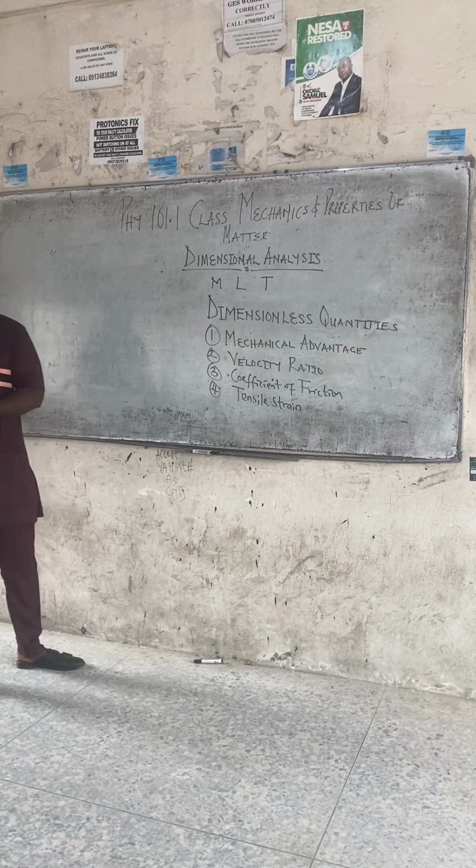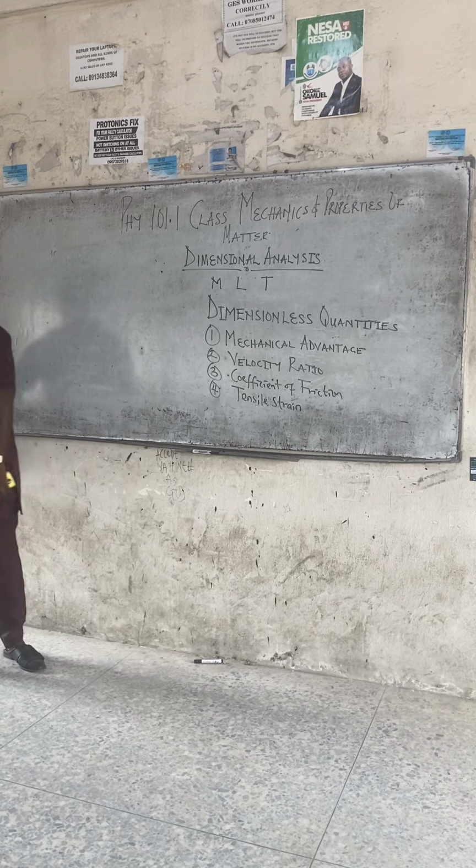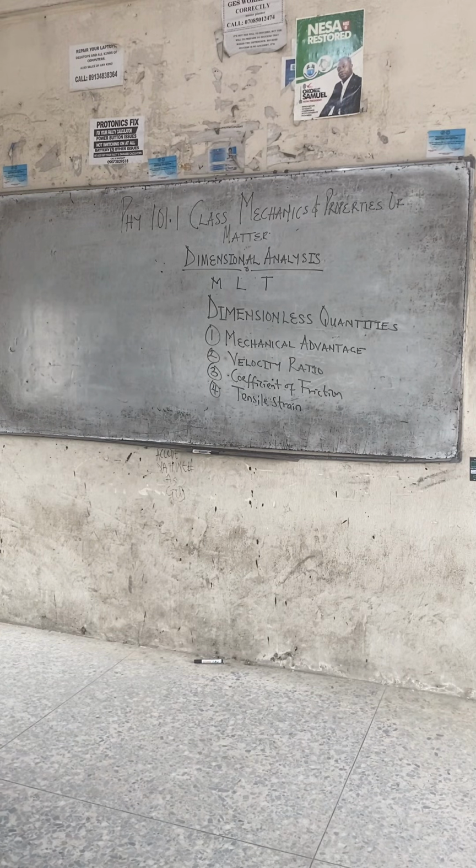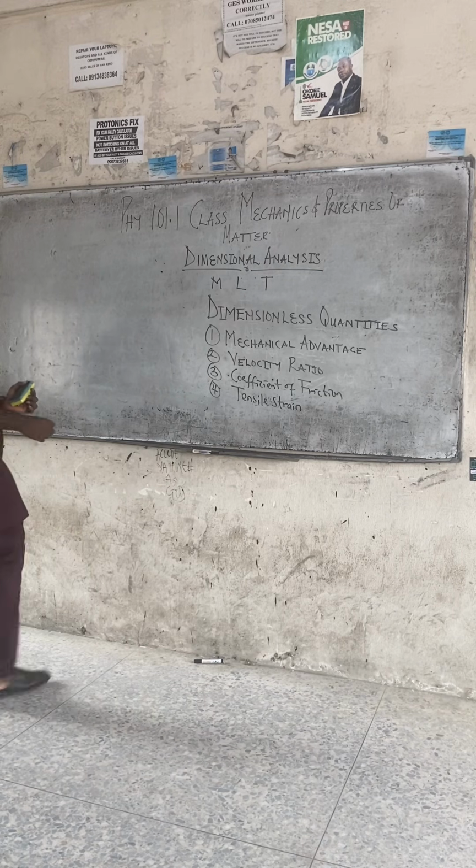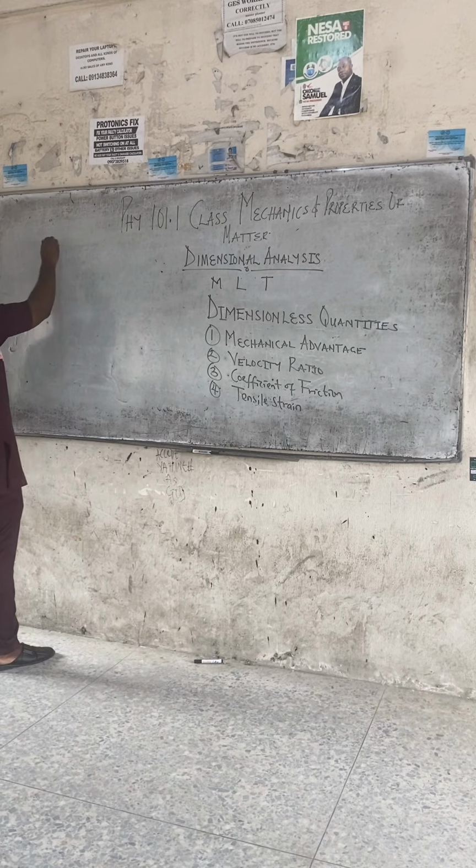Class, let's go ahead to prove that all these quantities have a dimension of 1. Let us show that the dimension gives us 1. We'll start with mechanical advantage.